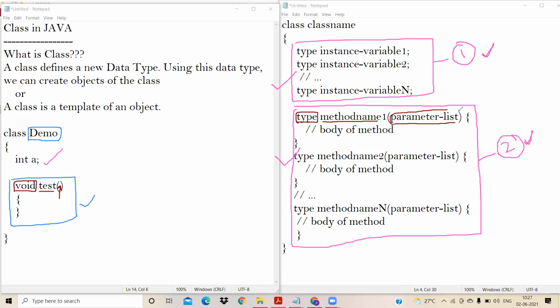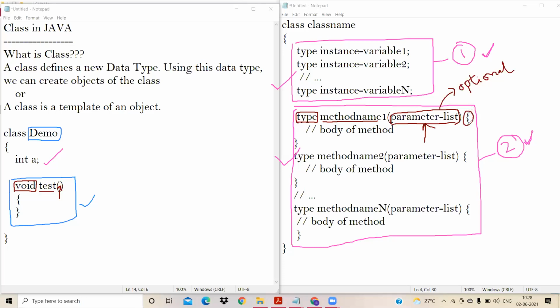It is not mandatory. Okay? Inside a method, this parameter list is optional. Optional means it is not mandatory that we need to include these parameters. If you want to write a parameter list, you can write it, or if you want to omit it, you can omit it.